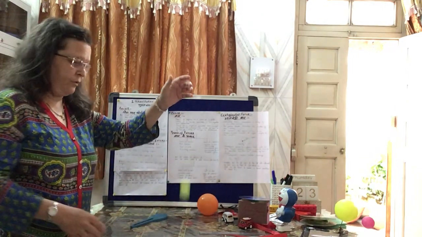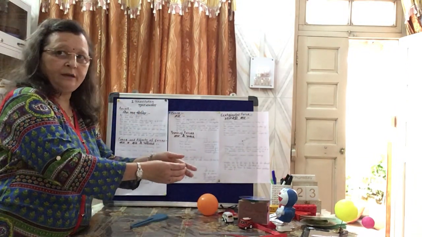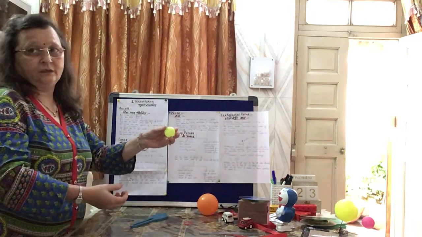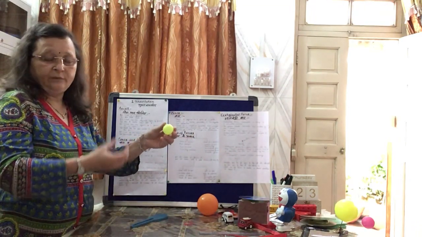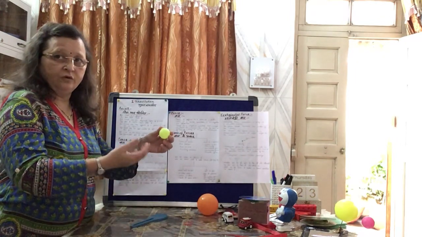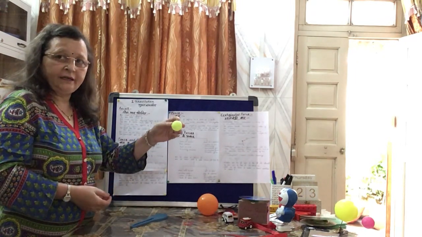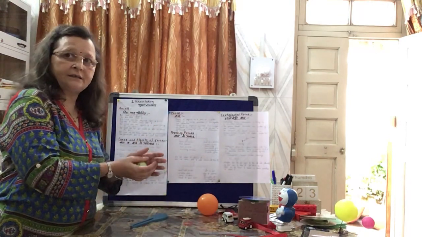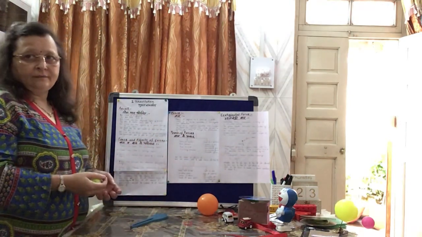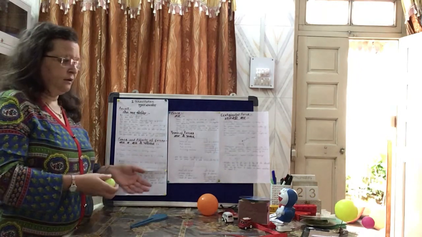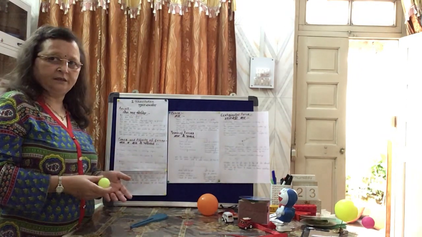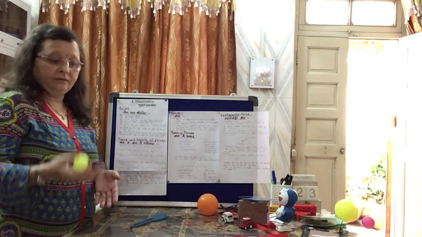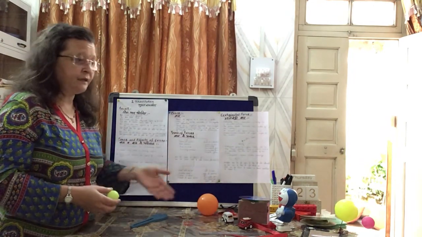And see what I am doing. I am dropping a ball on a table. What happens? It gets attracted downwards towards the earth. Means the earth is applying force due to gravity, the gravitational force. The object is attracted towards the earth. Not only this ball, there are so many objects. I am standing on the table, all the objects are kept here.